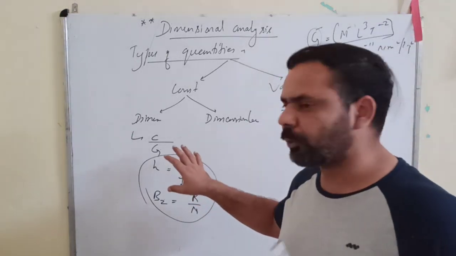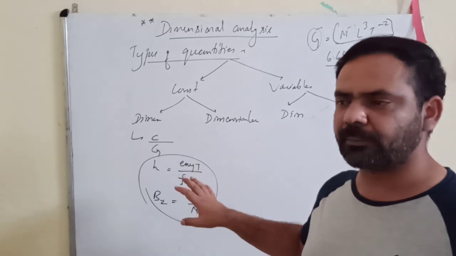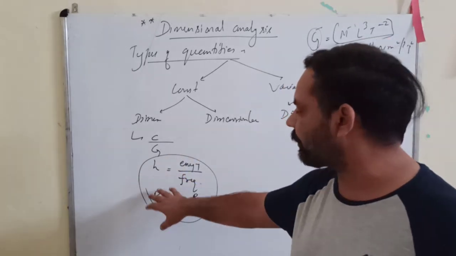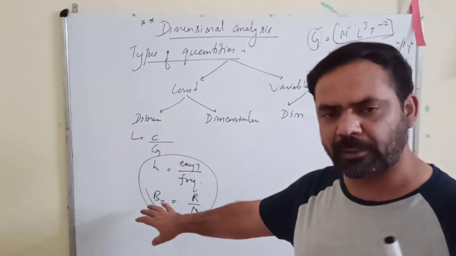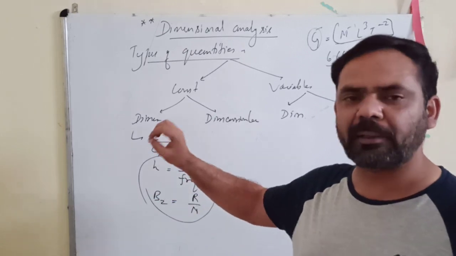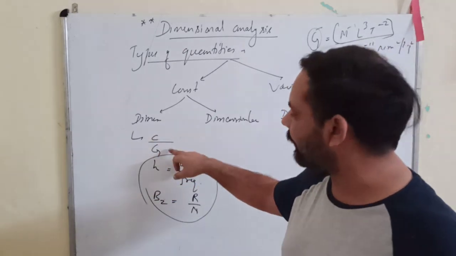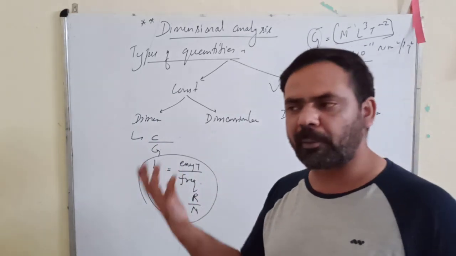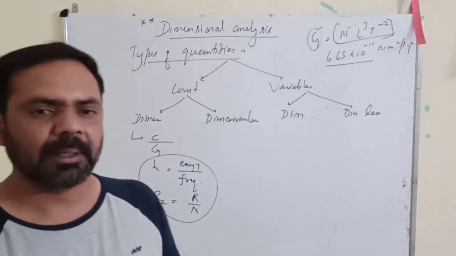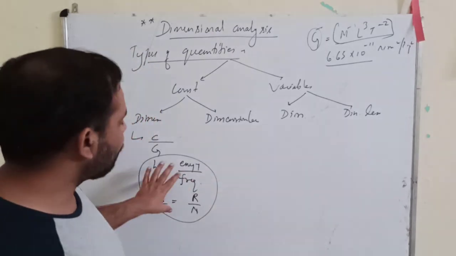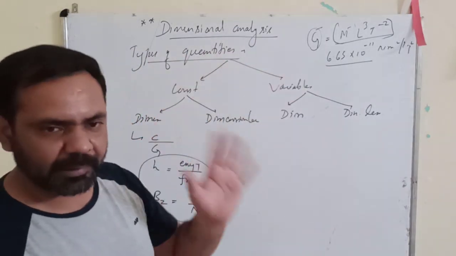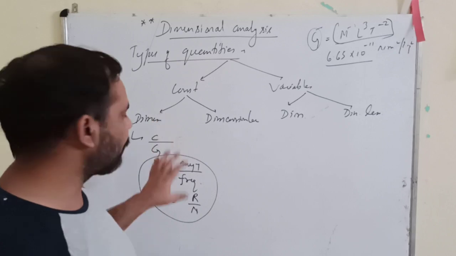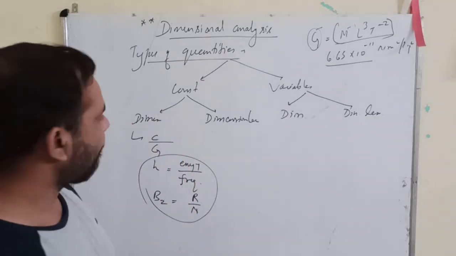Don't go for what is Planck's constant and what is Boltzmann constant. Leave it now. You can take them as examples, that just like c and G, we have Planck's constant and Boltzmann constant, which are dimensional constants. What they are, you will come to know in your second book, second part of physics, right?